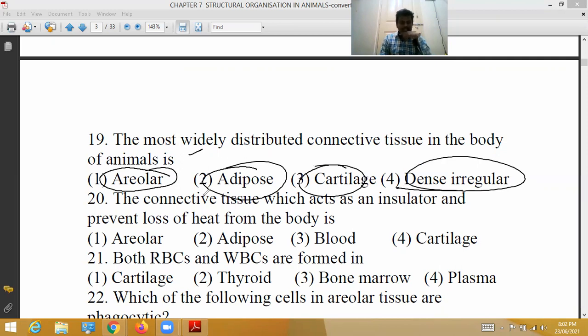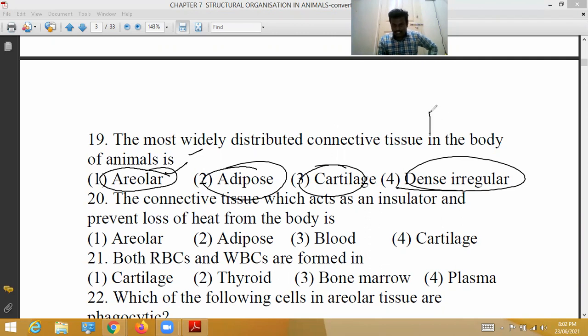Yes, areolar tissue is the most widely distributed connective tissue in the animal body. Areolar tissue serves as a support framework for epithelium. It is present beneath the skin. Areolar tissue joins skin to muscles and fills space inside the organs.